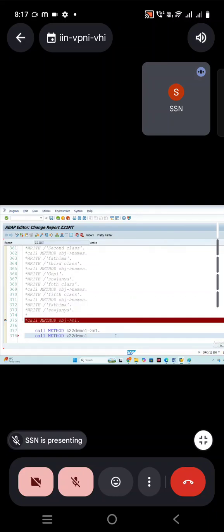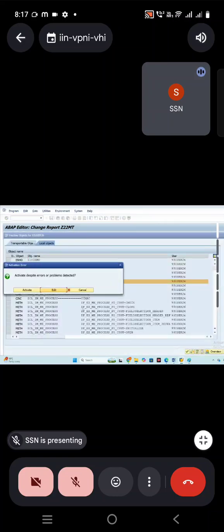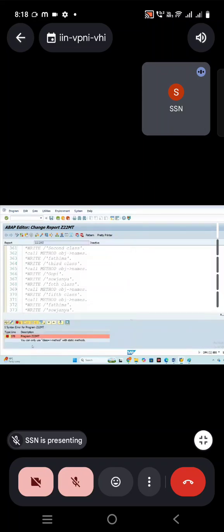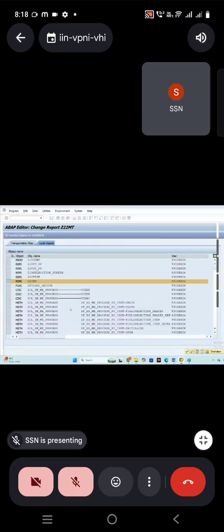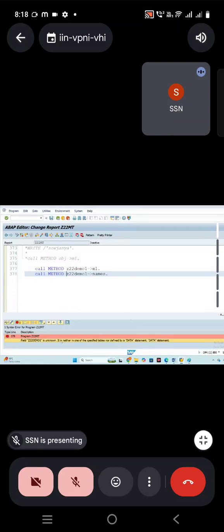Same I'll call with the names also. Z22 demo1, which is double arrow names. Does it allow? It's an instance method. It doesn't have any memory to refer like this. You can see you can use only class double arrow method with the static methods. This is not a static method. It's an instance method. No memory. You can't call like this. Maybe I can call single arrow, but still, you can see, this names is unknown because it doesn't have any static method for this. This is the instance method.